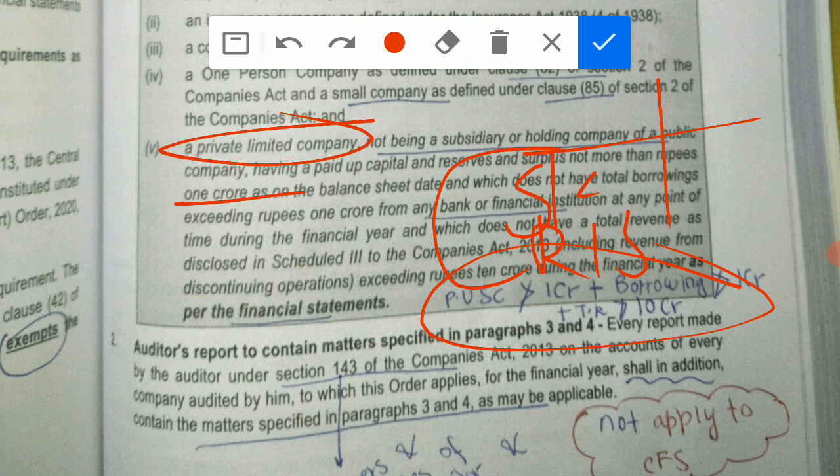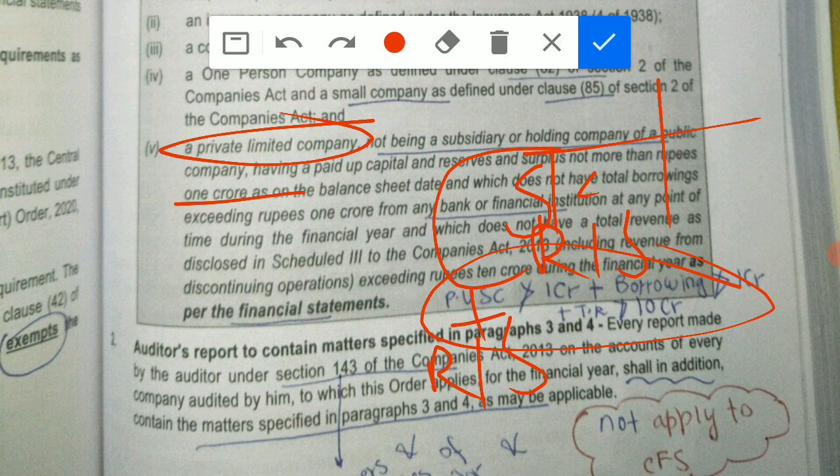Okay, so paid up share capital plus reserve and surplus. You can add reserve and surplus also here. So if the total of paid up share capital and reserve and surplus is less than 1 crore, then no need to report. That means it will come into exceptions. But if it is greater than 1 crore, then you have to report.